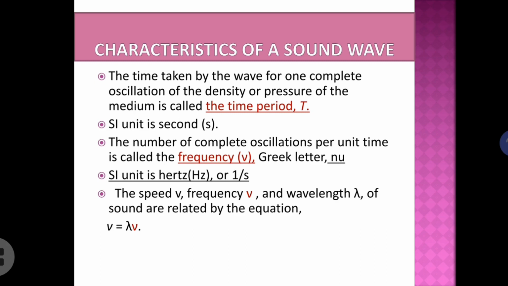V stands for speed. Speed is equal to wavelength into frequency. If you know the wavelength and frequency of a sound wave, you can calculate the speed of the wave. Okay, very important equation. V is equal to lambda nu. Speed is equal to wavelength into frequency. And SI unit of speed, as you know, is meter per second itself.